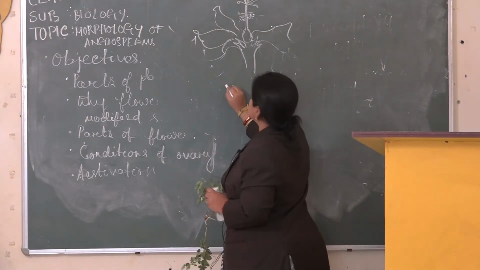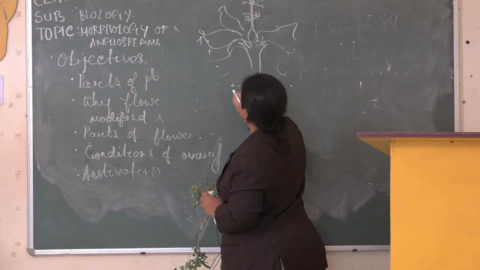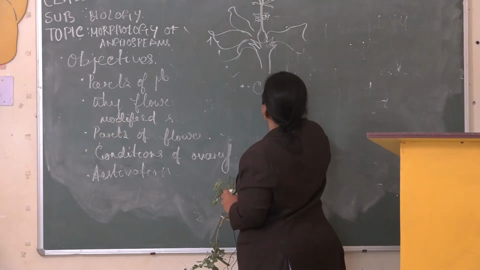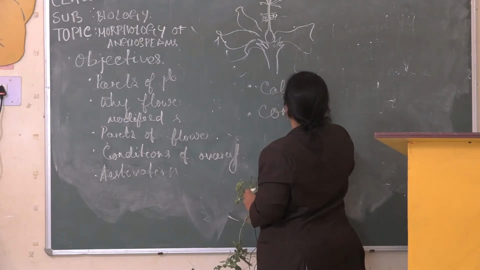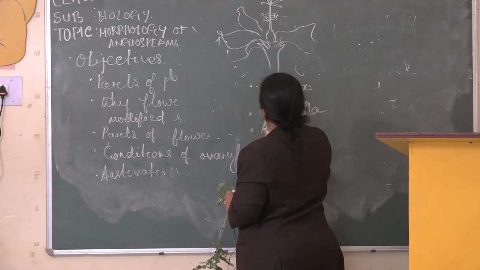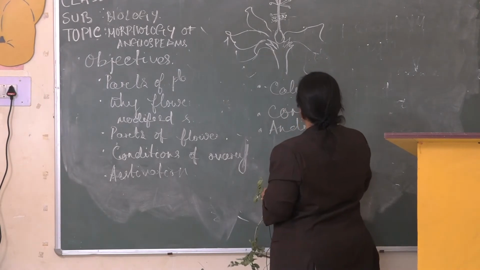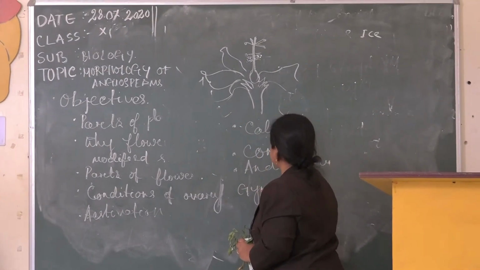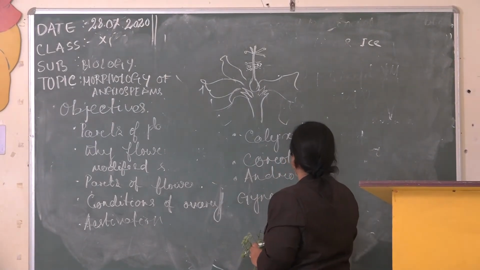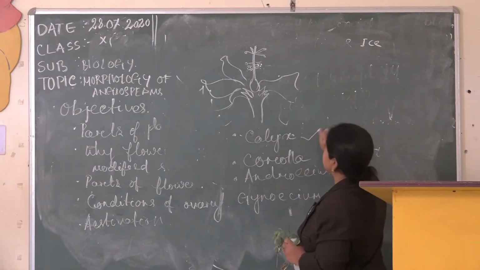So the parts of the flower are, first one is your calyx, corolla, androecium and gynoecium. First one is your calyx.